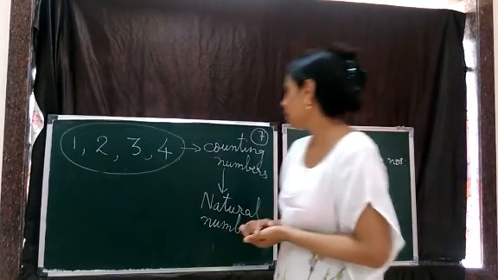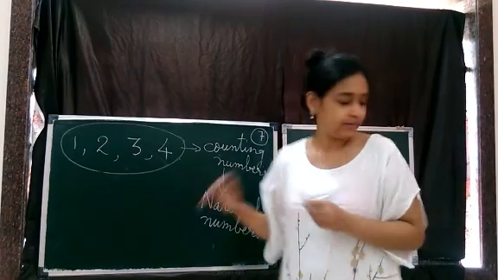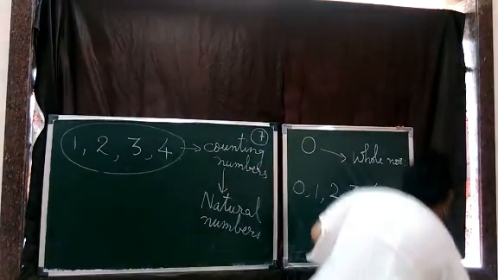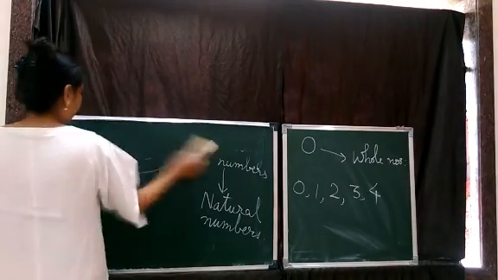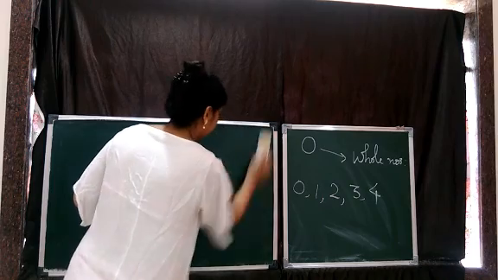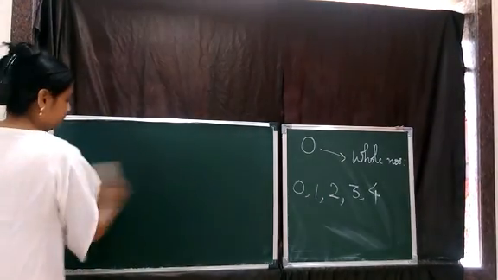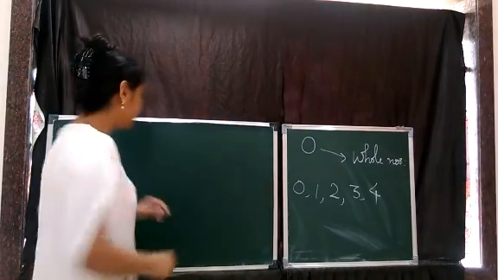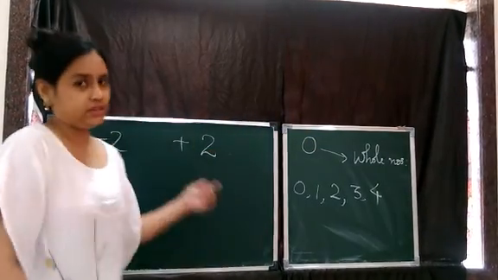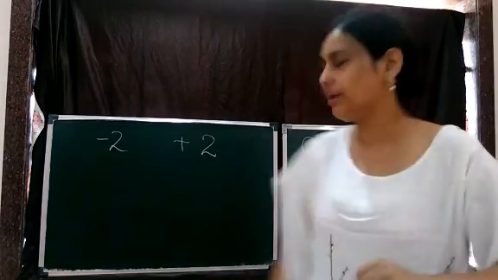Okay, after that came what? We studied numbers can be positive and negative. Yes, we studied positive numbers, we studied negative numbers.